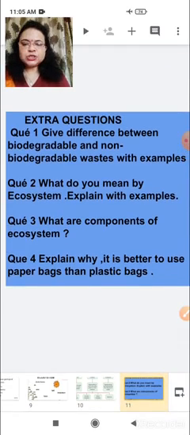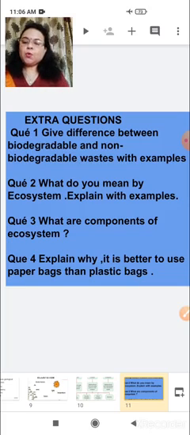Some extra questions I am giving you. Again, you have to do this lesson also in the fair register. Question one: give the difference between biodegradable and non-biodegradable wastes with examples. You have to give the difference and also show examples. It is up to you how many examples you give, 4, 5, 6.